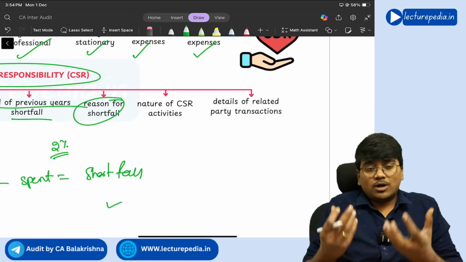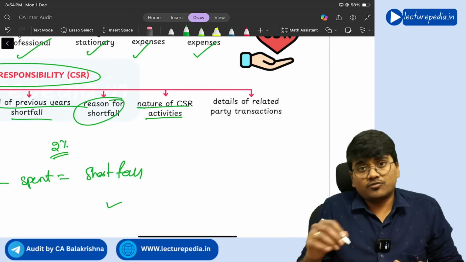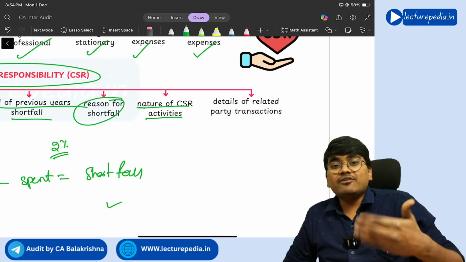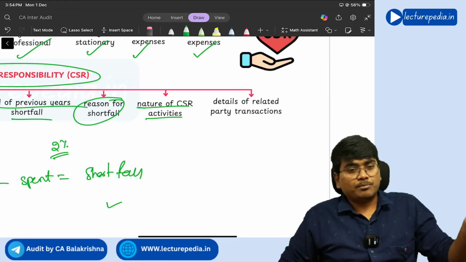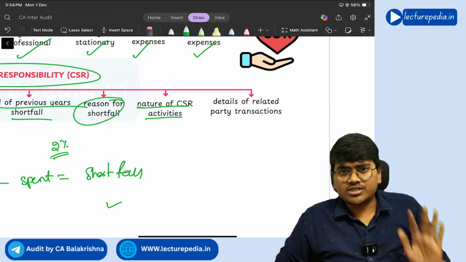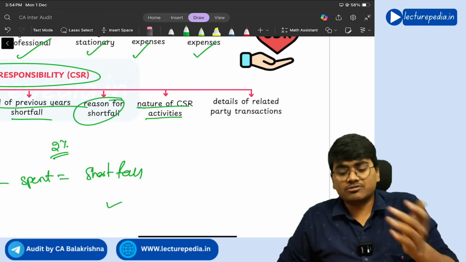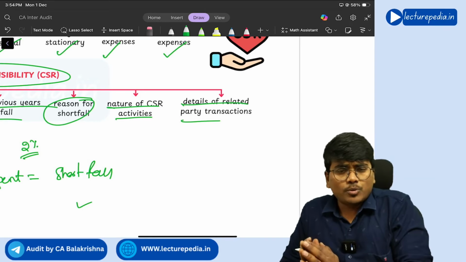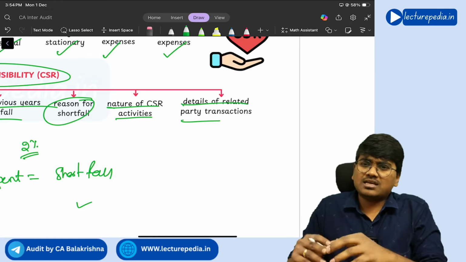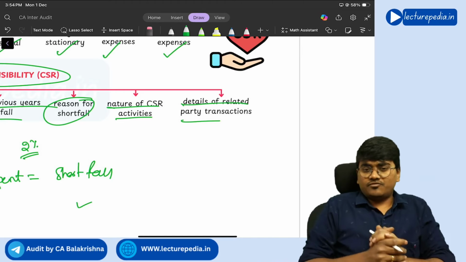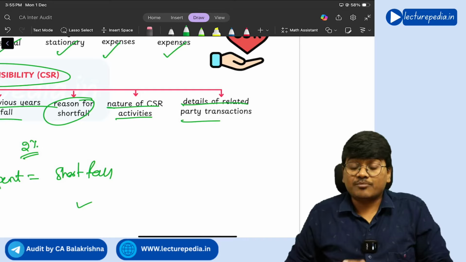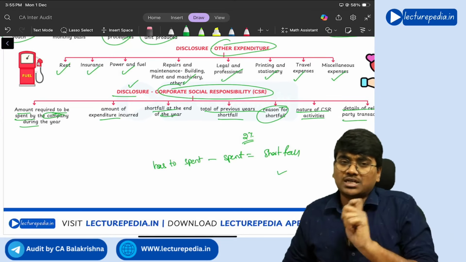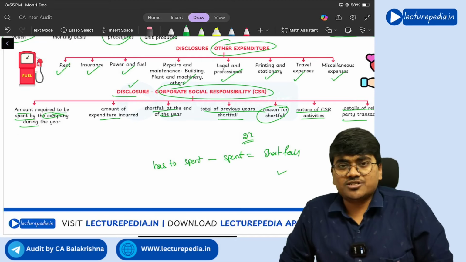And if at all you have taken up any CSR activities, the nature of those CSR activities. CSR activities means nothing but those activities that will benefit the society around you, like planting trees, education. All these are CSR activities, providing the activities for free. And details of related party transactions. Have you performed CSR activities for related parties? If yes, you need to disclose the same. So all these things you need to disclose with respect to corporate social responsibility expenditure.